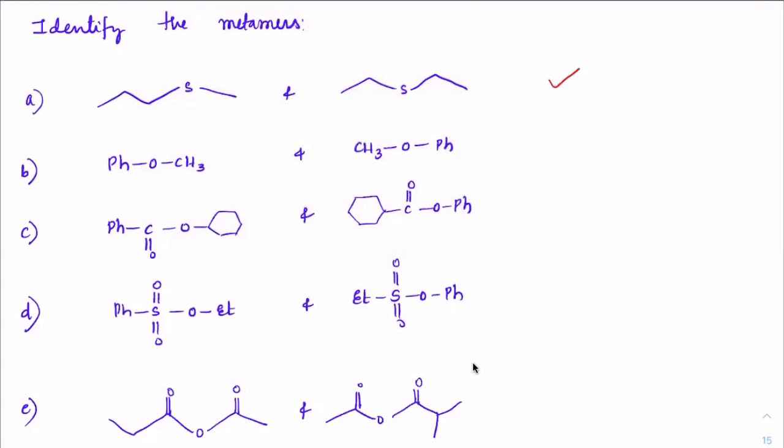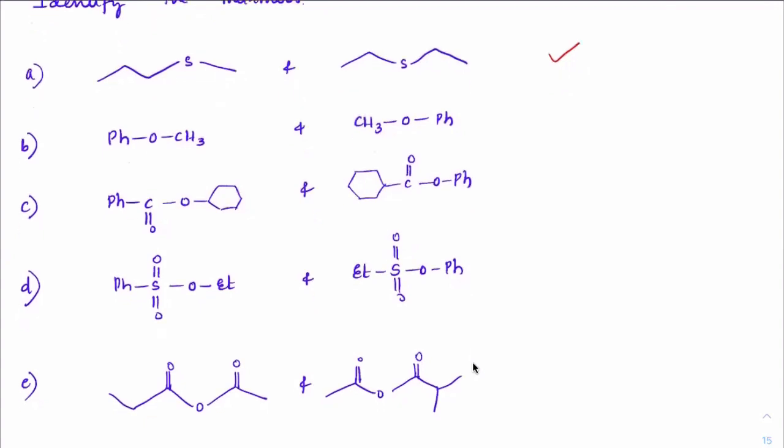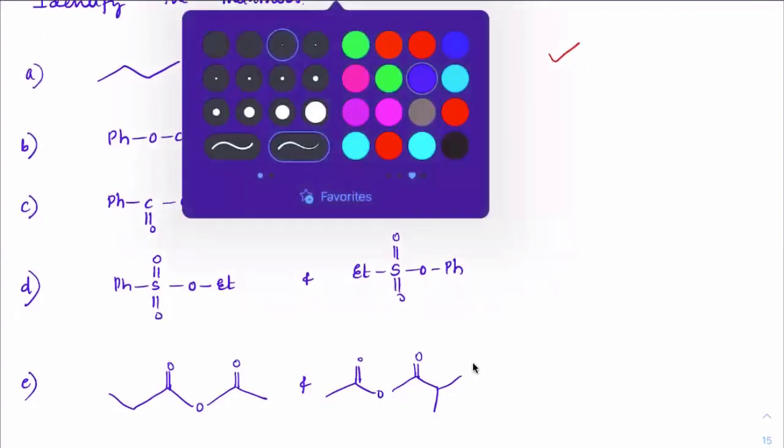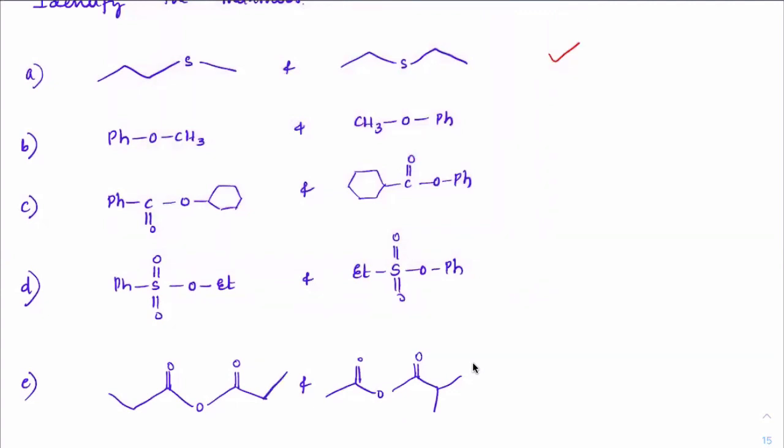1, 2, 3, 4, 5, 6. 1, 2, 3, 4, 5. Okay. I think I must have missed one alkyl. Yeah, I missed one alkyl group here. Next one. First one is fine. Second one. Identical. Very good. So these are identical. Next, third one.